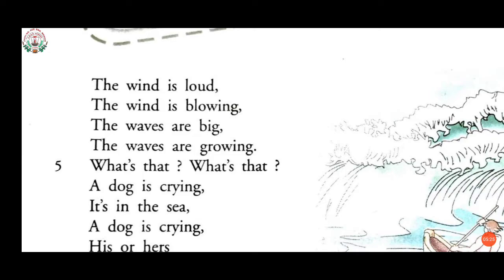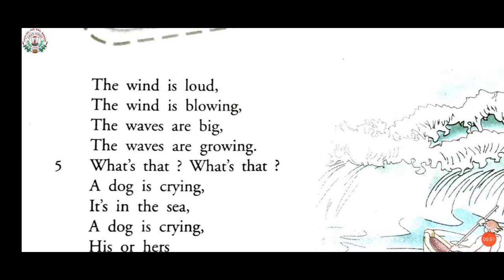The poet is standing on the beach and watching that the wind is loud, meaning producing sound, and is blowing, moving like an air current. When it passes through the beach and the sea, it makes you feel the presence of current in the air.